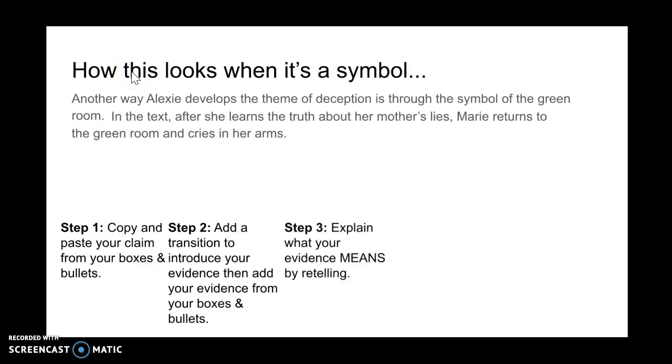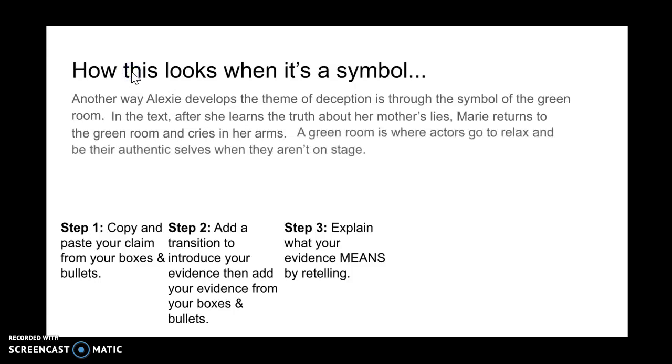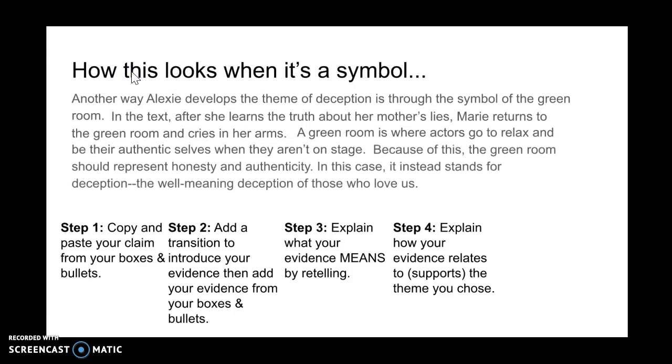Step 3 is to explain what my evidence means by retelling. This is where I'll actually talk about what the symbol means, right? I'll say, "A green room is where the actors go to relax and to be their authentic selves when they aren't on stage." Watch me in step 4 explain how my evidence relates to and supports the theme I chose. "Because of this, the green room should represent honesty and authenticity. In this case, it instead stands for deception, the well-meaning deception of those who love us."